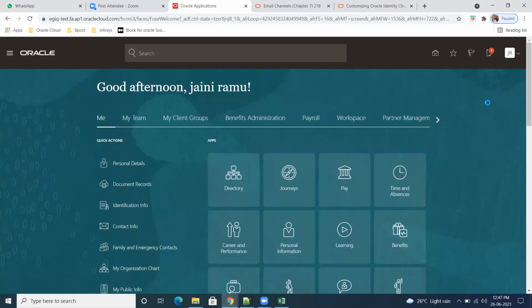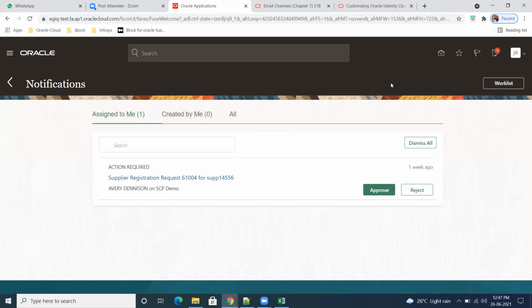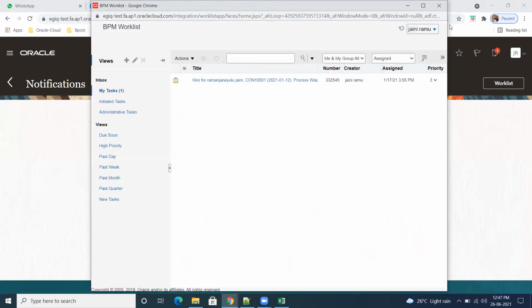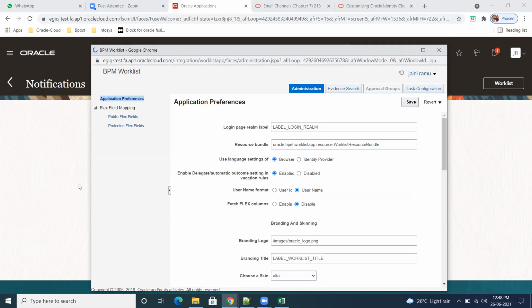So go to bell notifications, show all, work list. So you should have admin BPM access. If you have admin BPM access, you can create your groups. So again here, go to administration, go to approval groups. So directly from the system also you can go, but this is also one of the navigation.